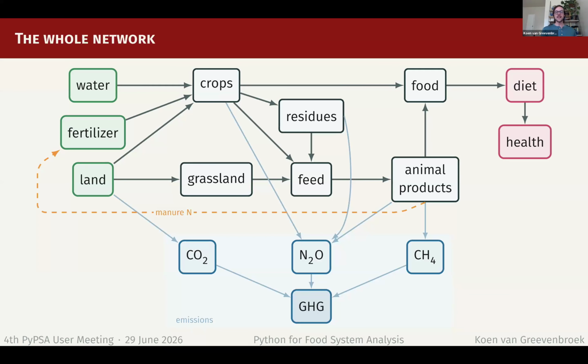And then, of course, we have our emissions accounting framework in the model. So a whole bunch of these different processes, especially like land use, crop production, animal production, lead to various kinds of emissions with all kinds of different emission factors. And then we combine all these different emissions into CO2 equivalent greenhouse gas emissions. So we really get one number out, total emissions in CO2 equivalents, and also one number in terms of dietary health impacts globally. And then we can compare these.